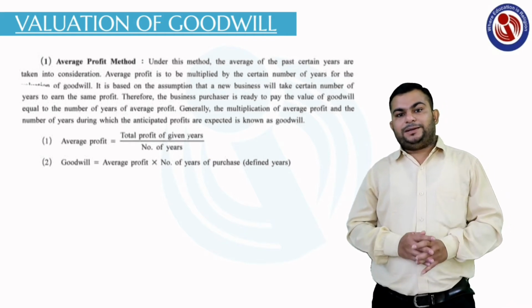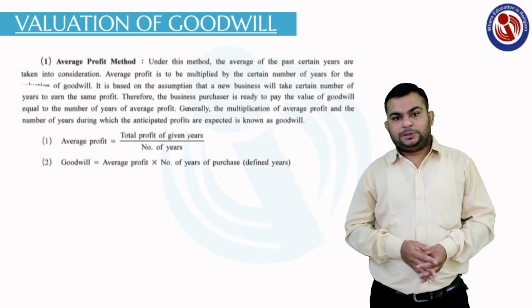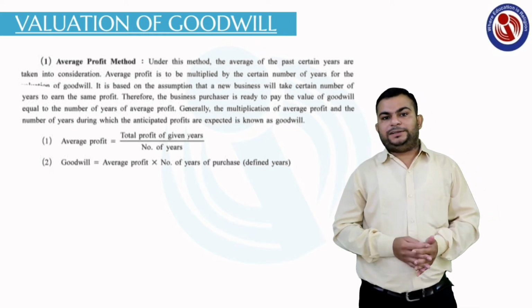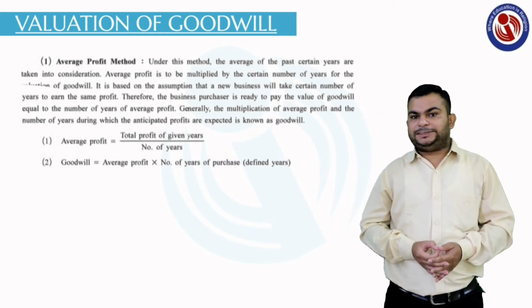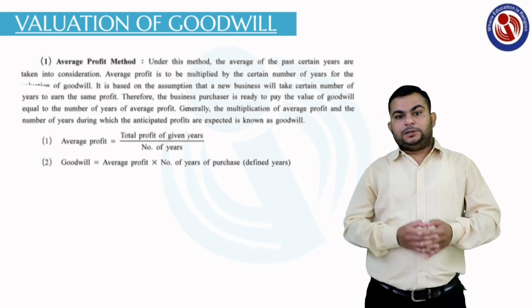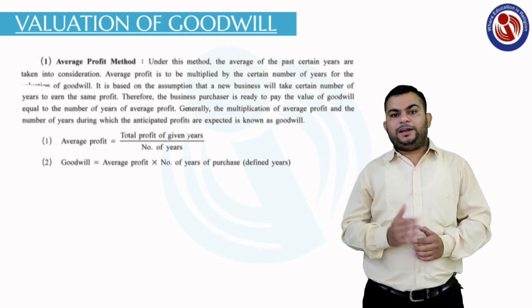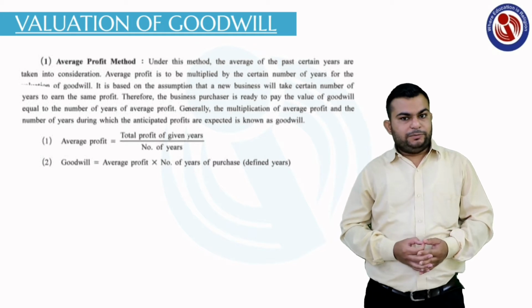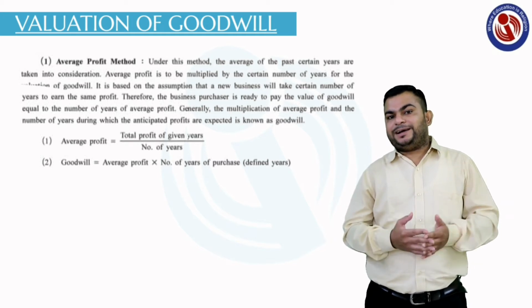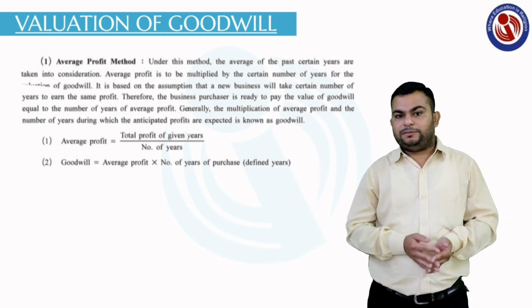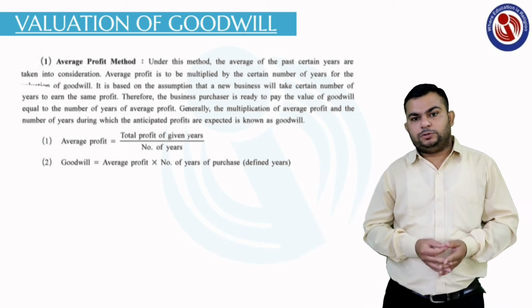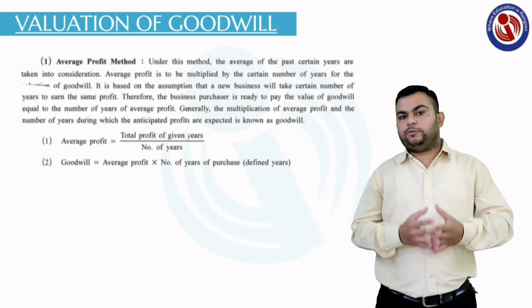This method is divided into 2 steps. The first step is to find the average profit, and the second step is goodwill. The formula for average profit is total profit divided by number of years. Whenever you are given data in which years and profits are given, the first step is to make the total of profit.